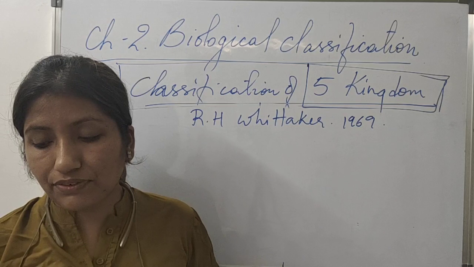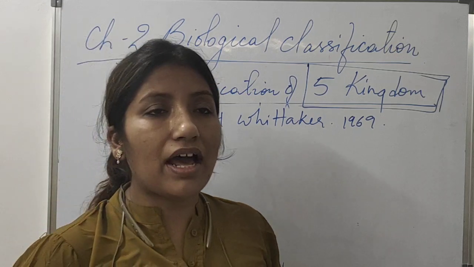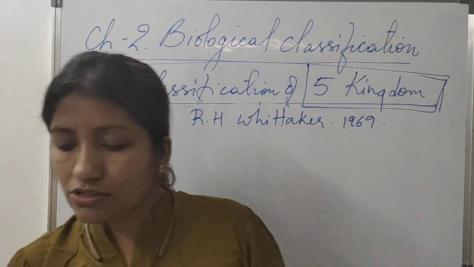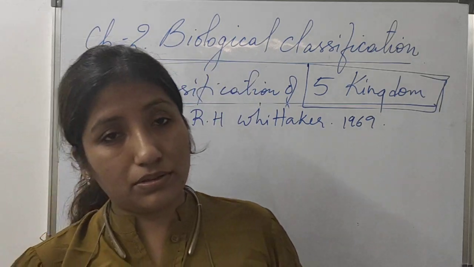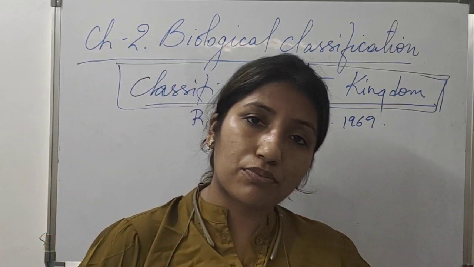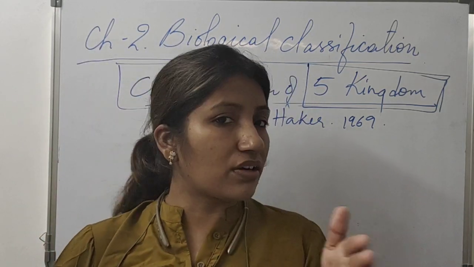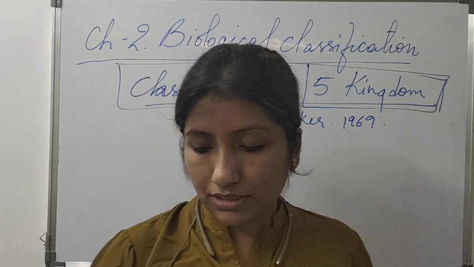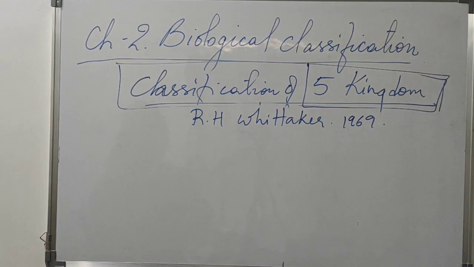So earlier, the classification was according to the 2 kingdom system which we have discussed, where Plantae included all the microorganisms, bacteria also, fungi also, mosses also, ferns also, and plants also, which was not correct. The fault was that it was not classified properly: prokaryote, eukaryote, unicellular, multicellular, heterotrophic, autotrophic. All these were not classified properly, which was later corrected by R.H. Whittaker, and he gave the 5 kingdom system. Classification will keep on changing according to our evolutionary understanding of organisms.